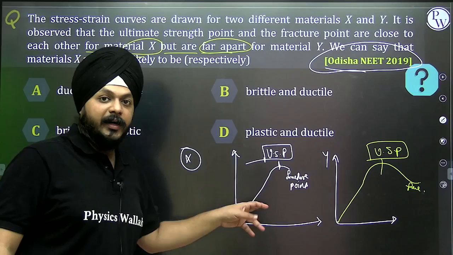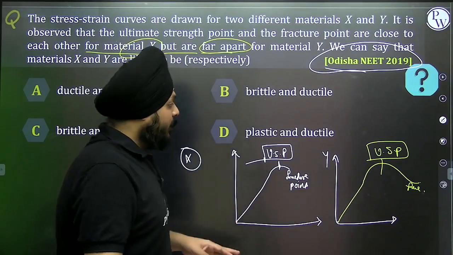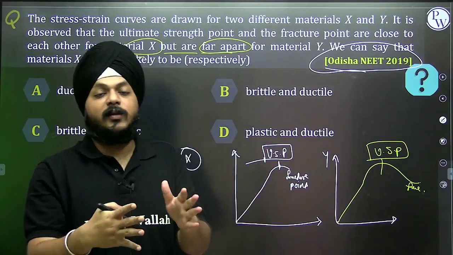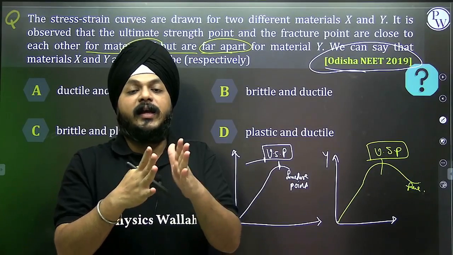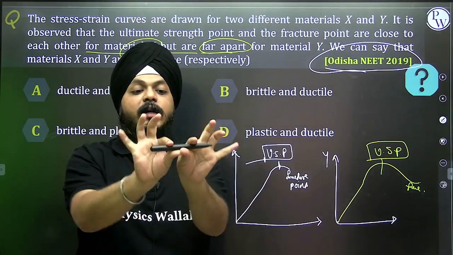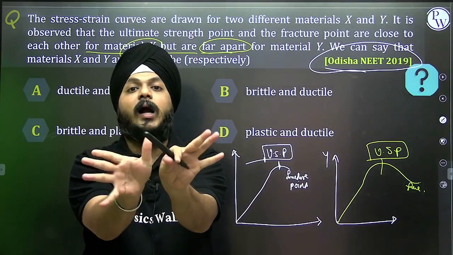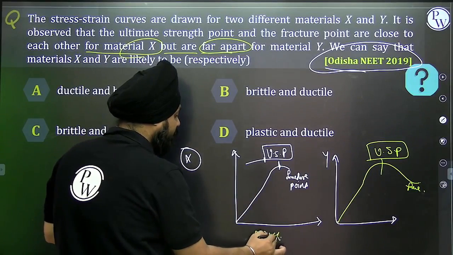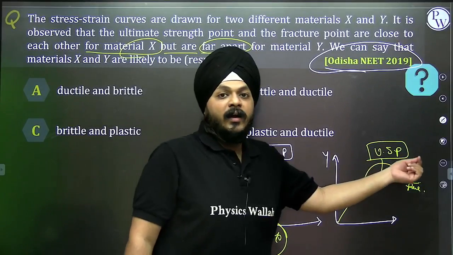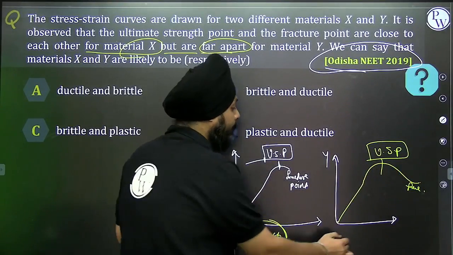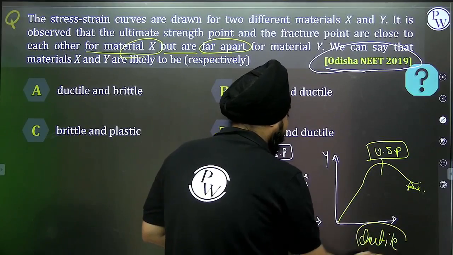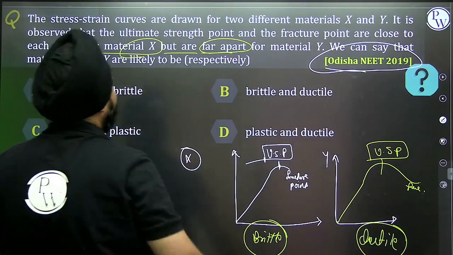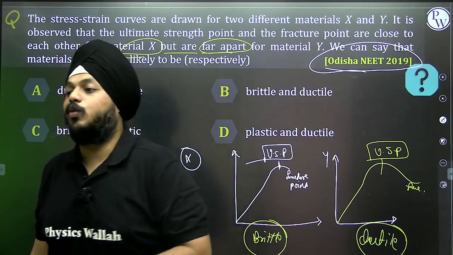The first one is brittle and the second one is ductile. If the ultimate strength point and the fracture point are quite near, it means on application of force that object is easily breakable, so it is brittle. If they are far away from each other, then obviously it shows ductile behavior. So X is brittle, Y is ductile. Based on this stress strain curve, the question was asked in the Odisha NEET 2019.